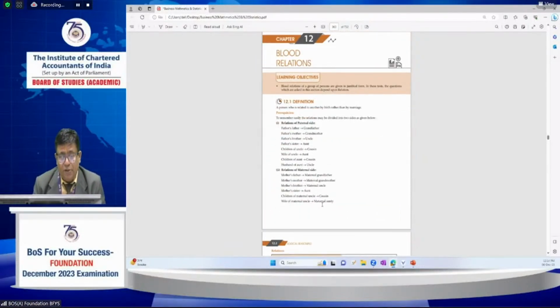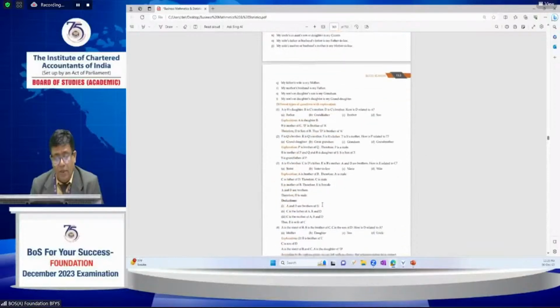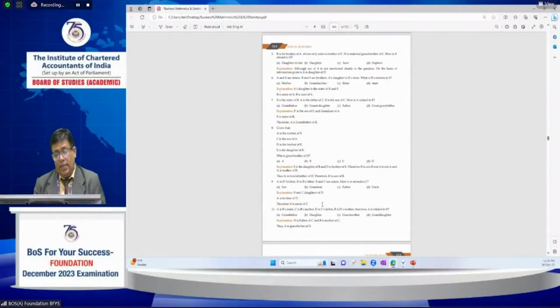Then next is blood relation, which is also very important. Relationships are already given, and from this topic 4 to 5 or 6 questions at maximum are likely in the examination. In this topic there are also mathematical symbols and characteristics. Look at those symbols and characters, and then find out the relationships, including photography-related questions like who is related to A, using some logic.